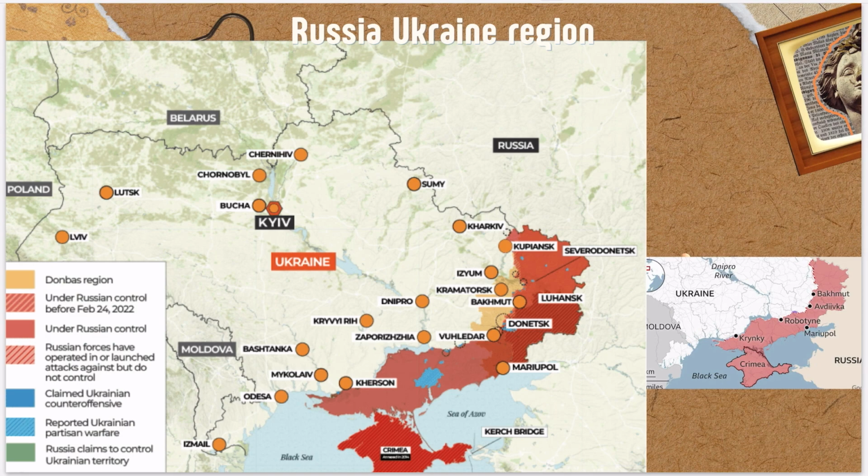Now the second important region is Russia Ukraine. Okay, so I will focus on some places and some of the countries which are surrounding Ukraine. So if you see the countries, this is Russia, right? This is Belarus, this is Poland, this is Moldova, okay, and here you have Turkey.